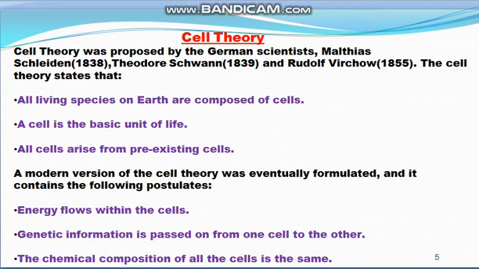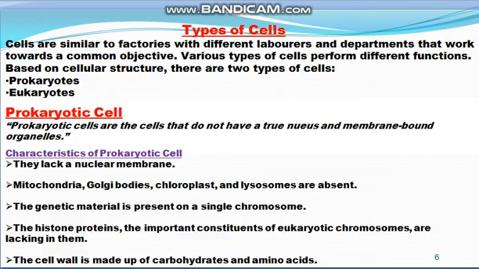Now, what are the postulates of the modern cell theory? Number one, energy flows within the cell, so cells have energy. The second postulate is that genetic information is passed from one cell to the other. And the third postulate of the modern cell theory is that the chemical composition of all the cells is the same. So this is about the cell theory.